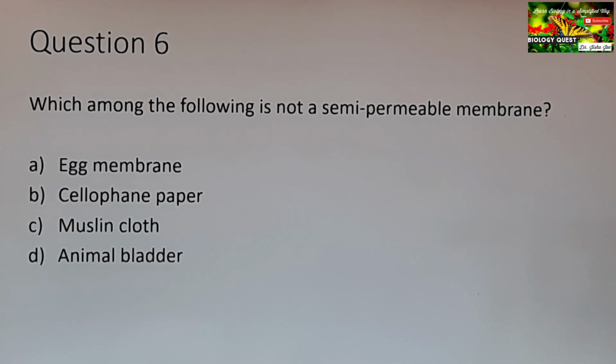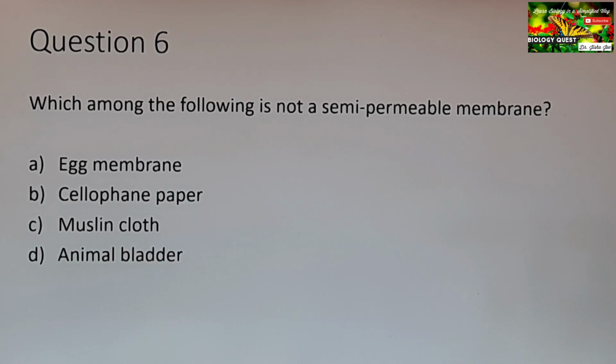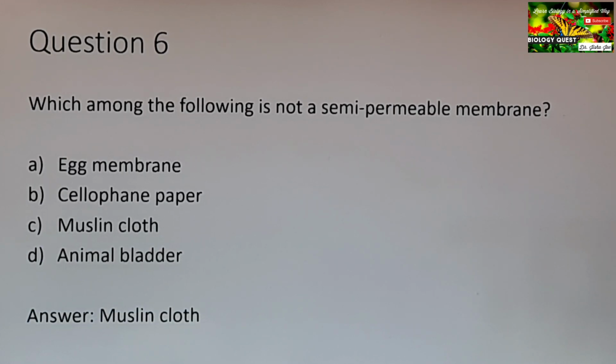Option C, muslin cloth. We know muslin cloth is regarded as an example of a freely permeable membrane, because the pores of the muslin cloth are large enough to allow even the solute molecules to pass through along with the solvent molecules. The other three, egg membrane, cellophane paper and animal bladder, are semi-permeable membranes, but muslin cloth is not a semi-permeable membrane; it is a freely permeable membrane. Answer is muslin cloth.